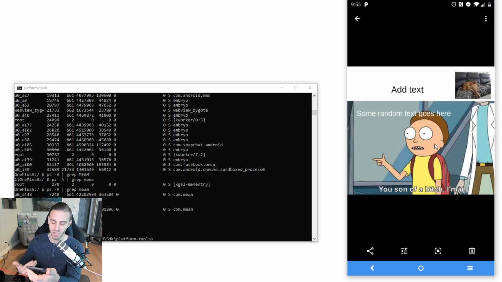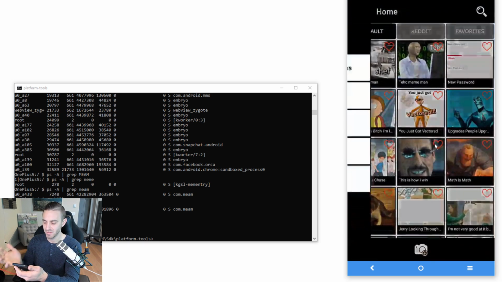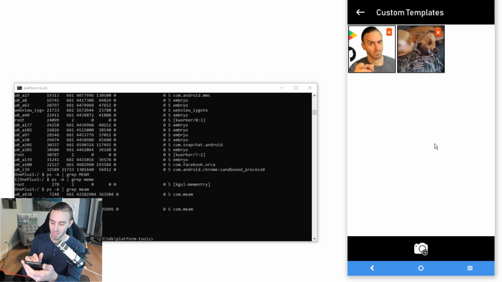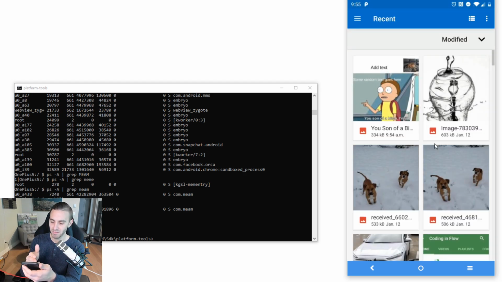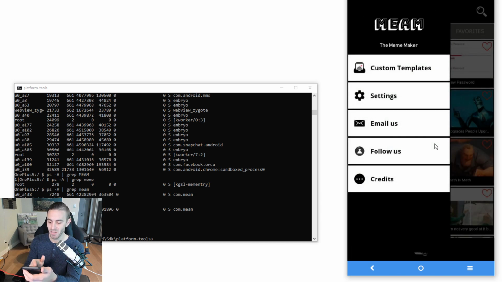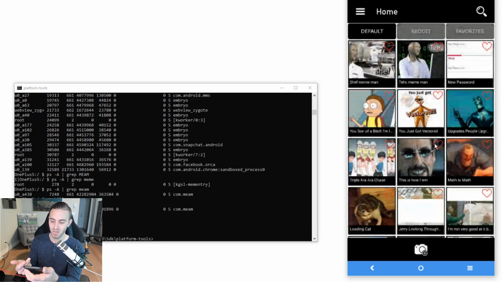Another way this could have been improved is a section in the app that would show you which memes you've made, and that doesn't exist. The only thing here is custom templates, where you can click this button down here and add a picture, which would be considered a custom template, but the memes that you make don't get saved by default. So definitely could be improved there.